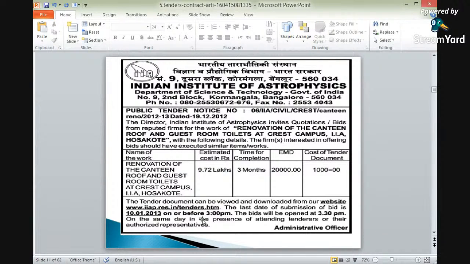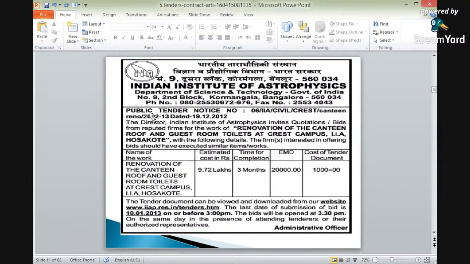In this case, all these things which we have described in the previous slide have been covered in this tender notice. Okay? So in this tender notice, the authority is the Indian Institute of Astrophysics, Department of Science and Technology, Government of India. Here the public tender number, notice number has been mentioned. The date mentioned here is 1912. It is just an example. Okay.